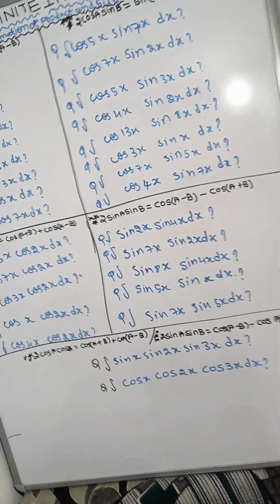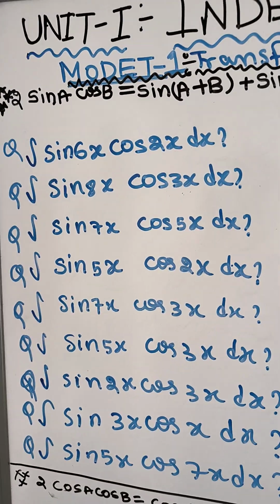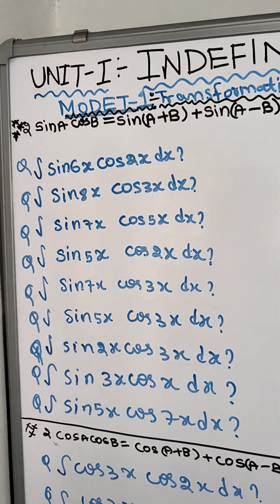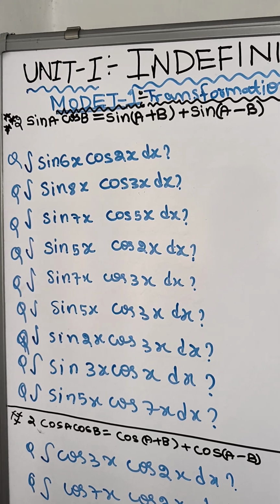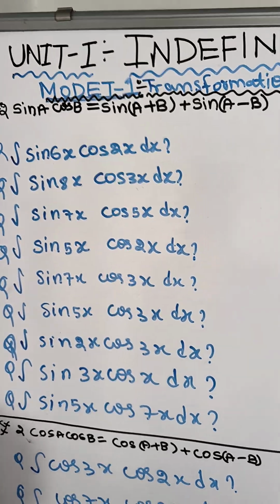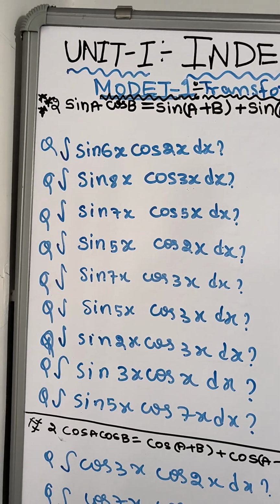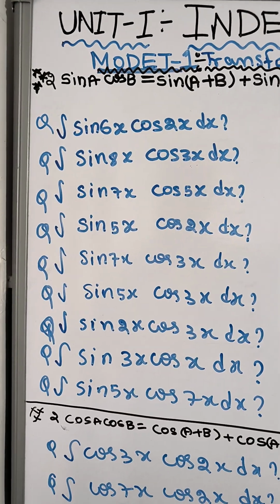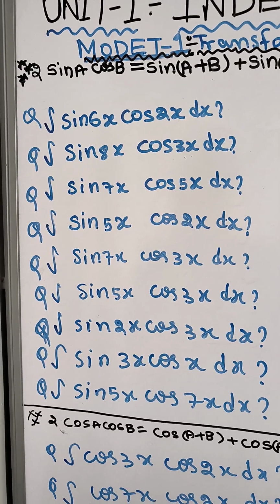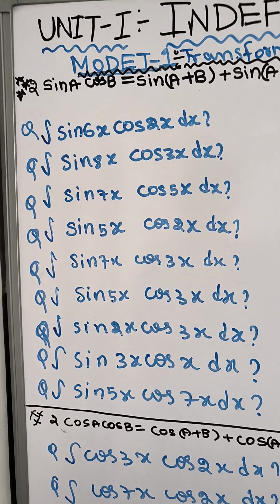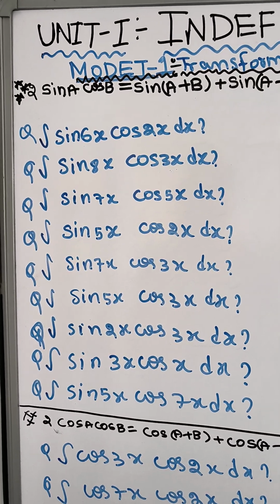You have to remember this formula. What is the formula of 2 sin A cos B? Sin(A plus B) plus sin(A minus B). Then the questions will be like this: first sin and cos, sin and cos, sin and cos. Now I will read the questions so you understand clearly.